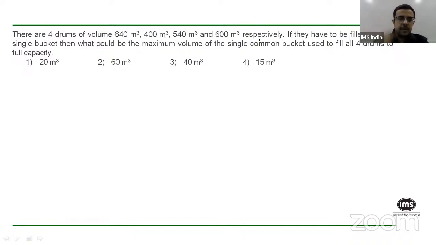Right. What have we been told here? We are told that there are 4 drums whose volumes are given. One drum has a volume of 640 cubic meters. Another is 400. Third is 540. Fourth is 600 cubic meters. The question is saying if they have to be filled using a single bucket, what can be the maximum volume of that single common bucket that can be used to fill all the 4 drums to full capacity?